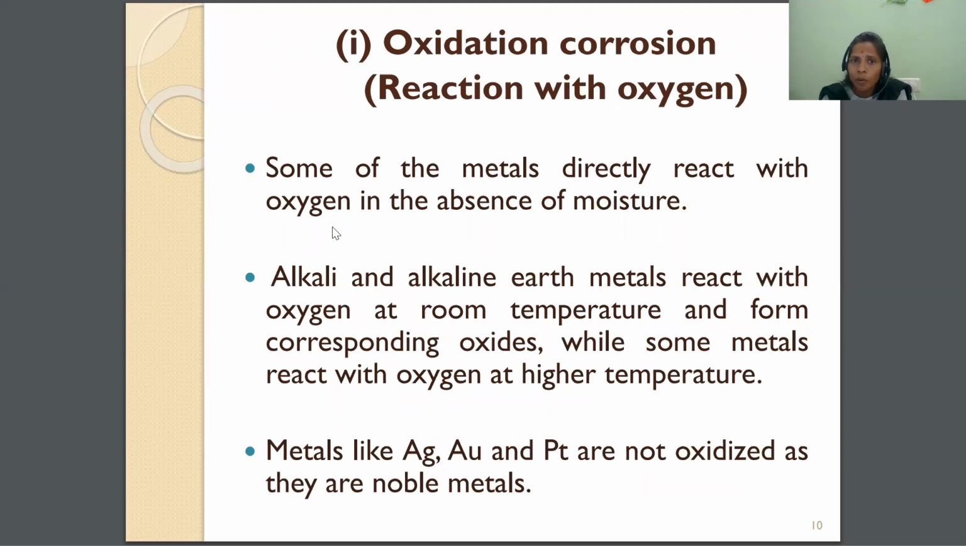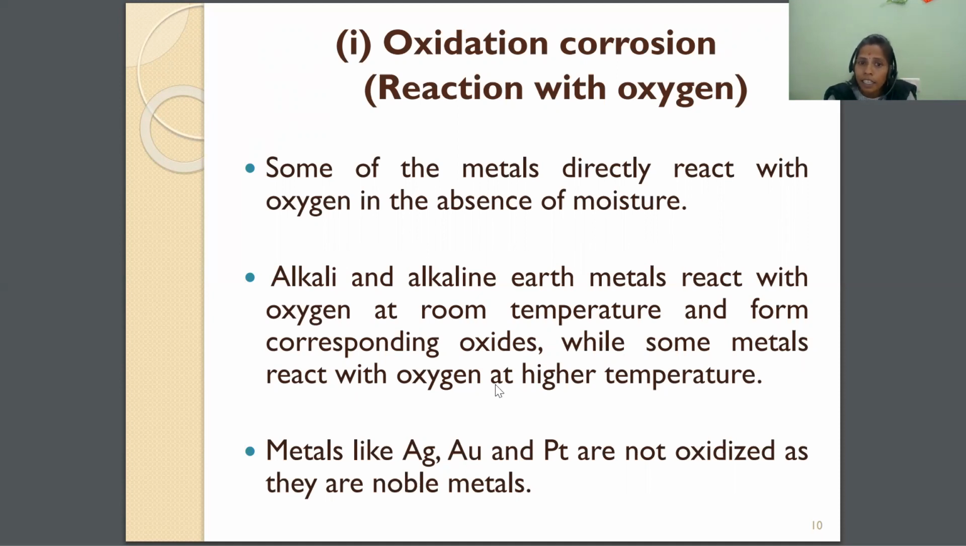The best examples of oxidation corrosion are alkali and alkaline earth metals. Alkali metals are the first group elements and alkaline earth metals are the second group elements. These metals react with oxygen only at low temperature, not at high temperature, forming the corresponding oxides, that is, alkali oxides and alkaline earth oxides.